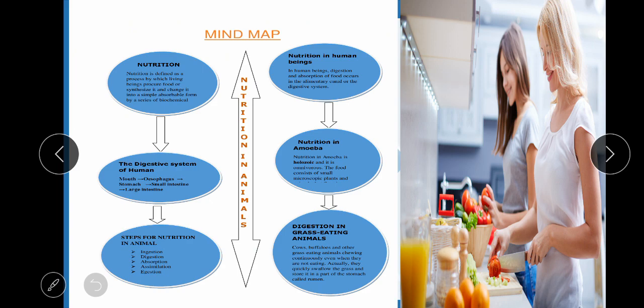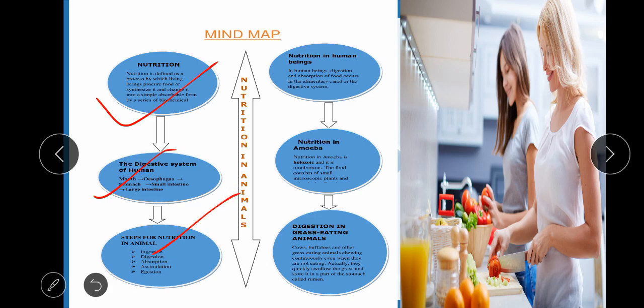Here is a mind map. Nutrition, as we have studied, is the process by which a body gets the useful substances. Next, we studied the digestive system of humans, which includes the alimentary canal and some glands.